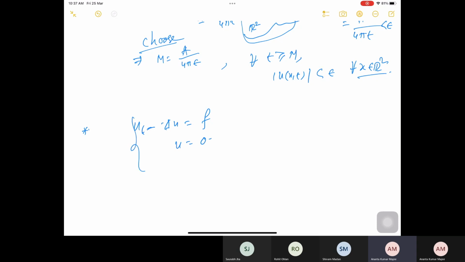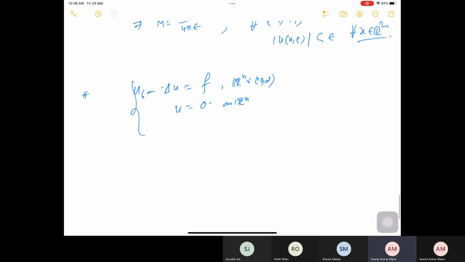First I try to find this on R^n times (0, infinity). This is a kind of non-homogeneous problem. We are looking for whether this problem has a solution or not, and if it has, whether there exists an explicit solution.